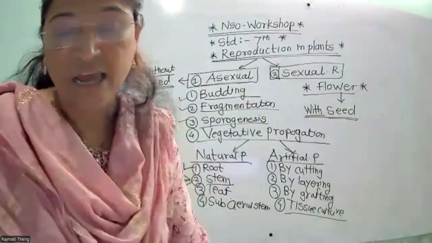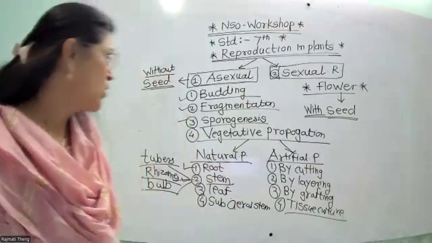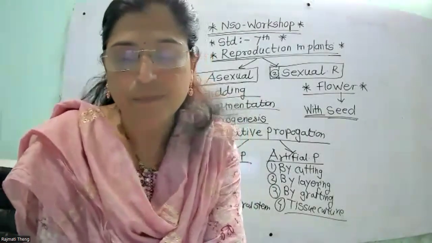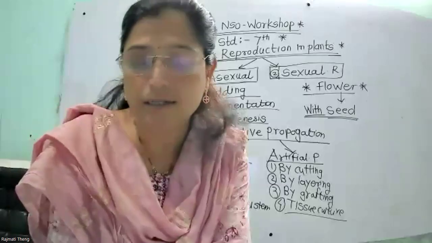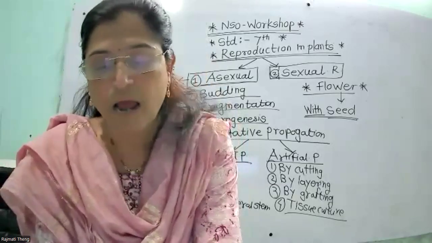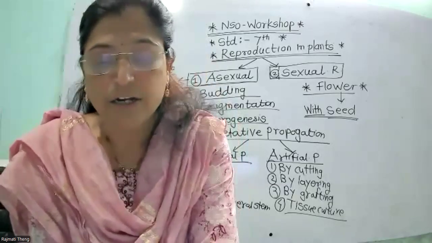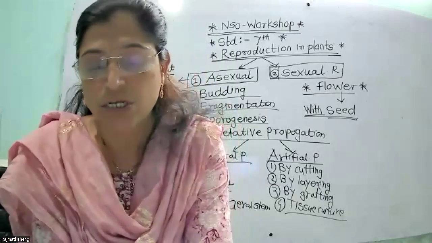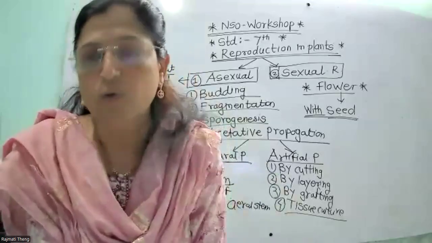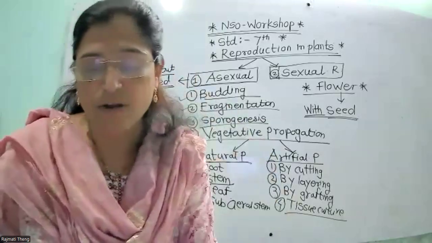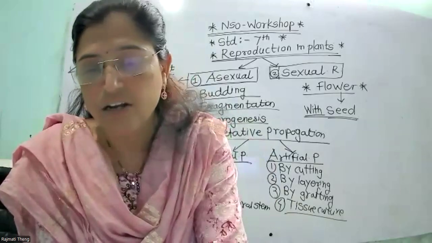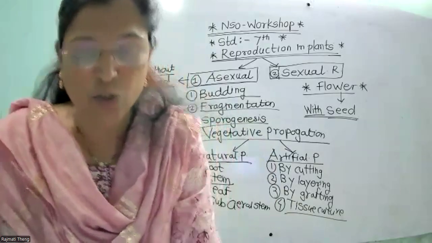उनके बड क्या करते हैं? न्यू प्लांट्स देते हैं. नाउ नेक्स्ट वन, इन द स्टेम, सब एरियल स्टेम. So subaerial stem are the side shoots that run slightly below the soil and give rise to new roots and shoots at definite intervals on the ground. So new roots form होते हैं at definite intervals from the ground, and there are two main types, that is runner and next one is stolon.